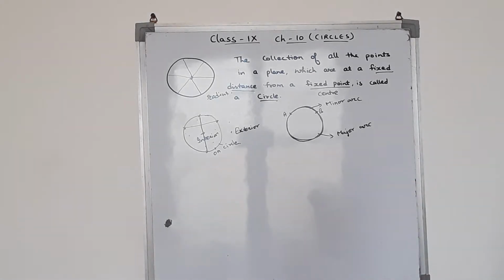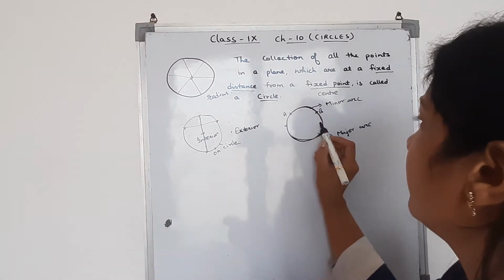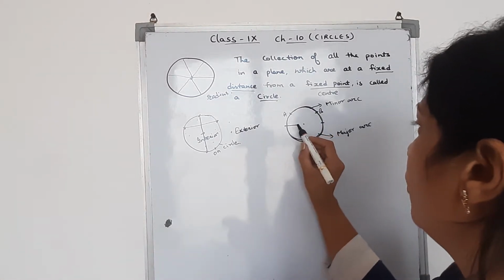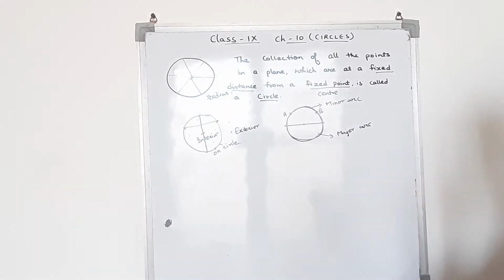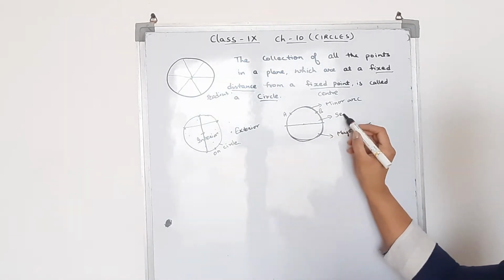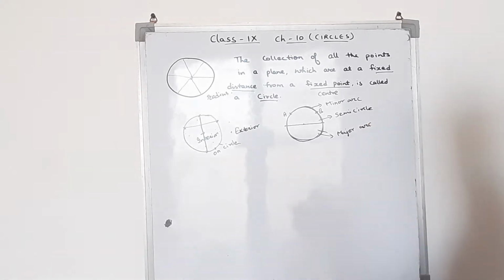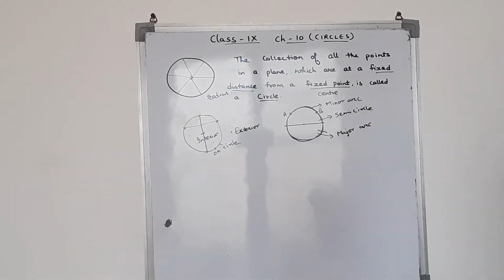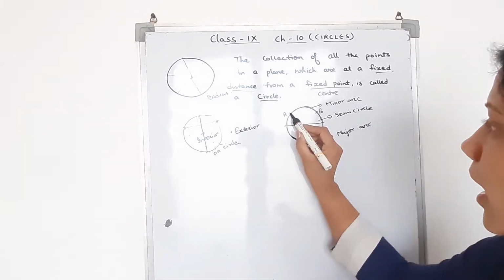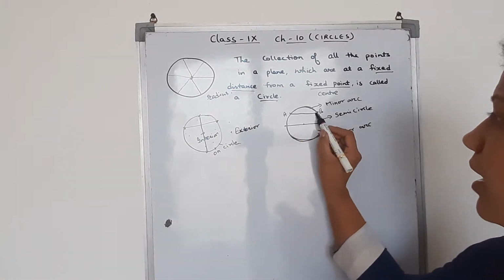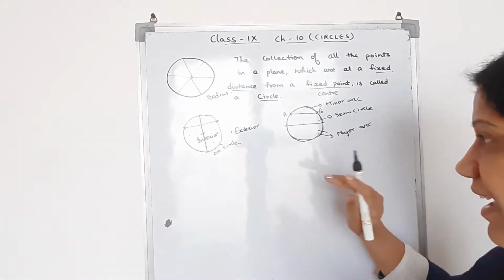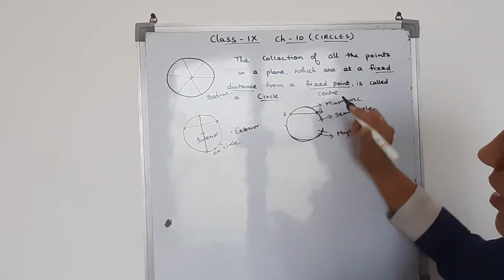Clear? Now if we have the 2 points exactly on the diameter, then it is called a semicircle. Whether I talk about this part or this part, both parts are equal to each other, and these are called the semicircles. Now if I join the points of this arc, then I get 2 parts of this circle.